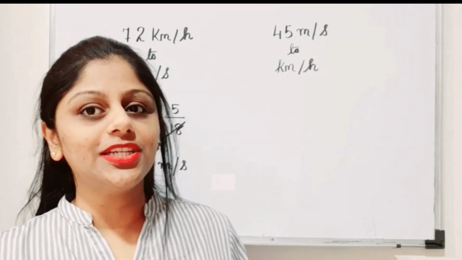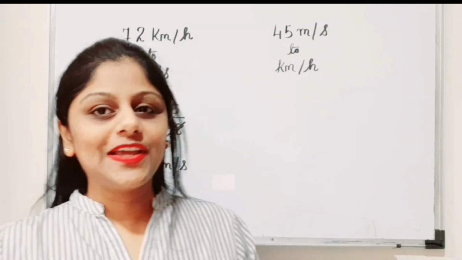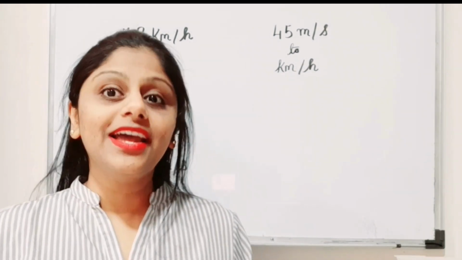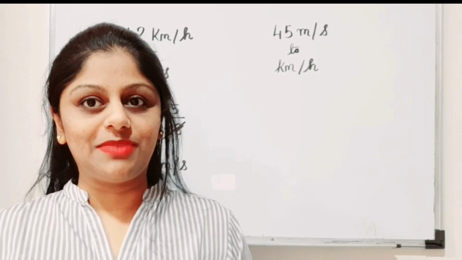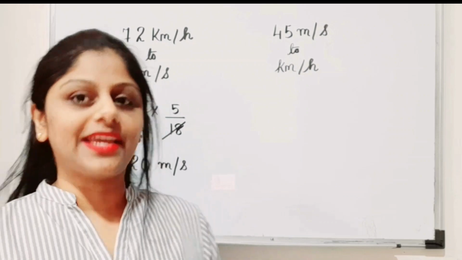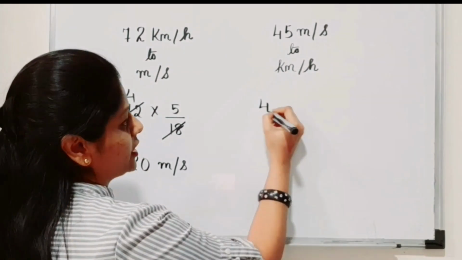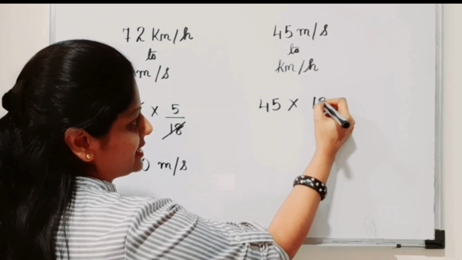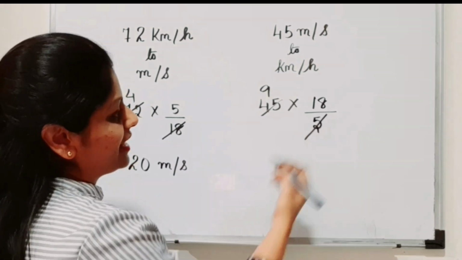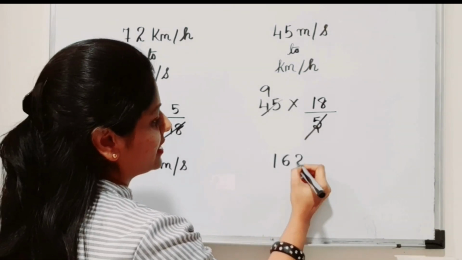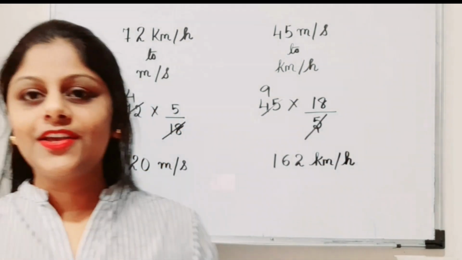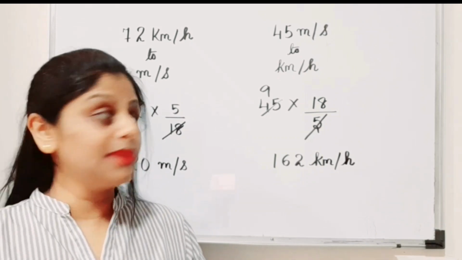Let's see one more question of converting meters per second to kilometers per hour. While converting meters per second to kilometers per hour, it is going from small to big, so we will multiply by 18 by 5. The question is 45 meters per second. Let's solve it. We have 45 into 18 divided by 5. We know that 5 9s are 45, and 9 into 18 is 162 kilometers per hour. So this is how we convert the units in time, speed and distance.